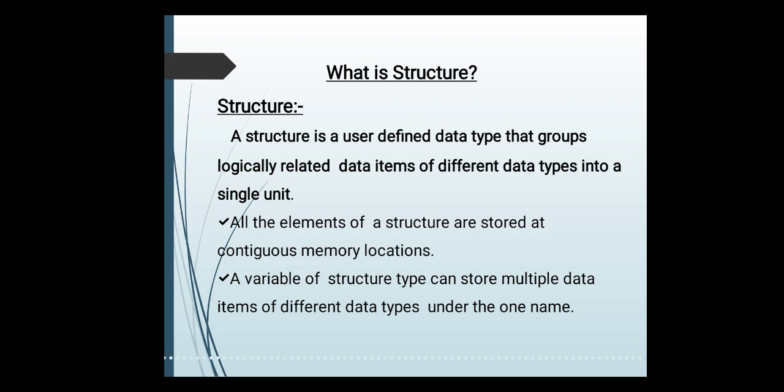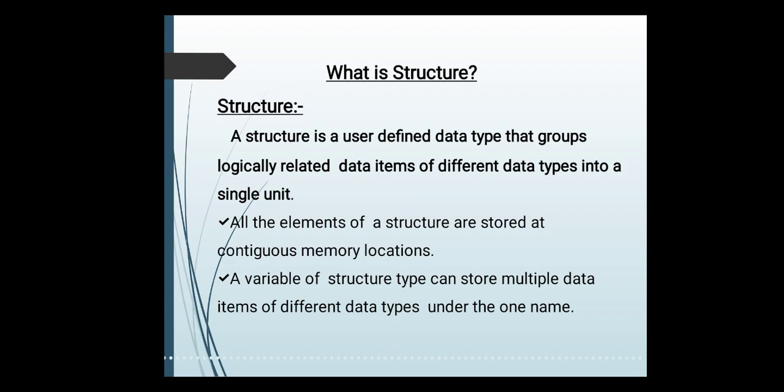Right. The structure is a user-defined data type that groups logically related data items of different data types into a single unit. That means structure is a user-defined data type which allows you to collect all the information about a particular item of different data types. Okay.